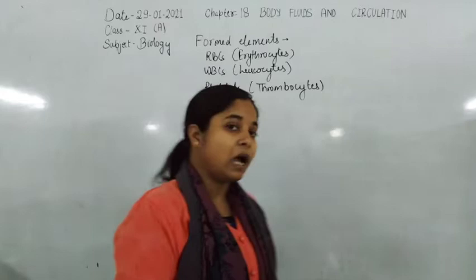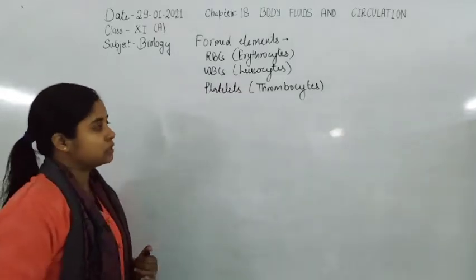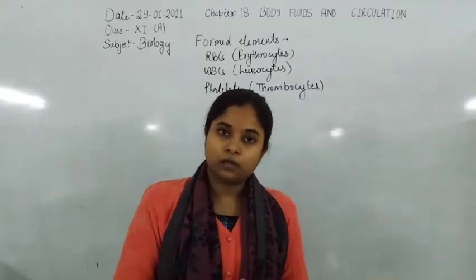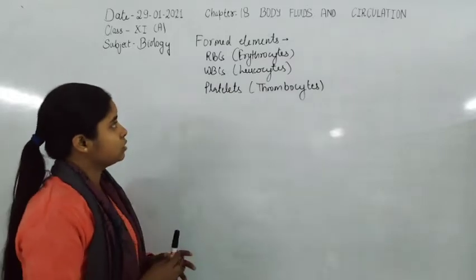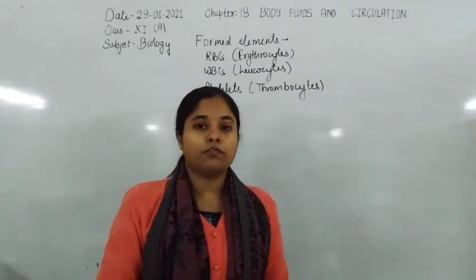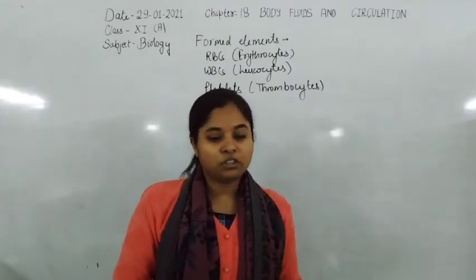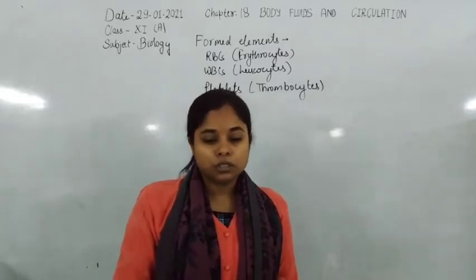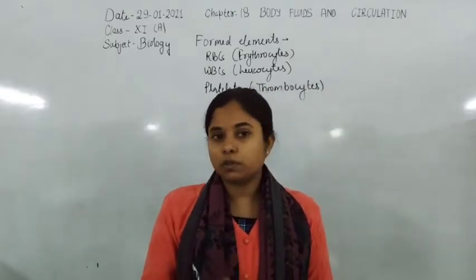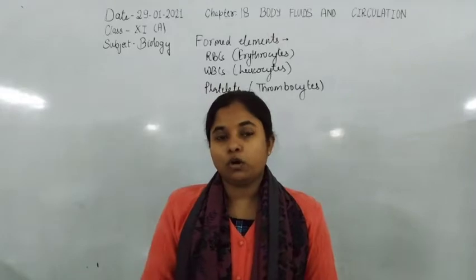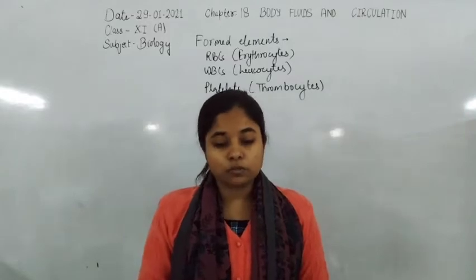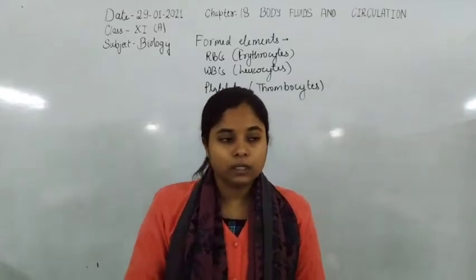Now we discuss the RBCs. What are the characteristics of RBCs, WBCs and platelets? In this topic I am going to discuss the different characteristics of the different types of cells. Mainly these three cells constitute the formed elements. WBCs are mainly responsible for providing immunity. The B lymphocytes, which are also present in WBCs, are responsible for the production of antibodies according to the type of microbes.